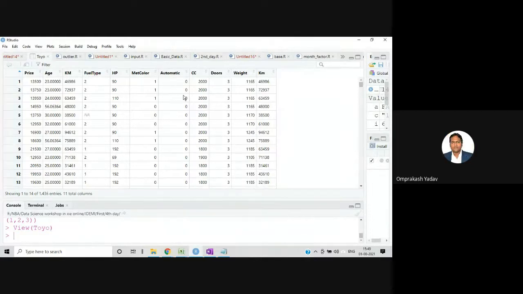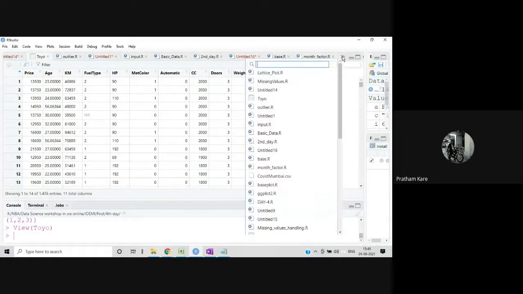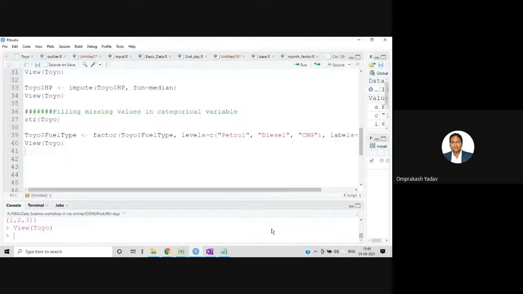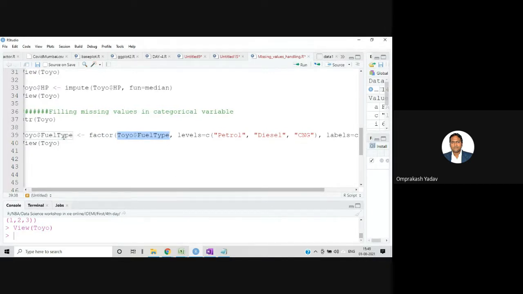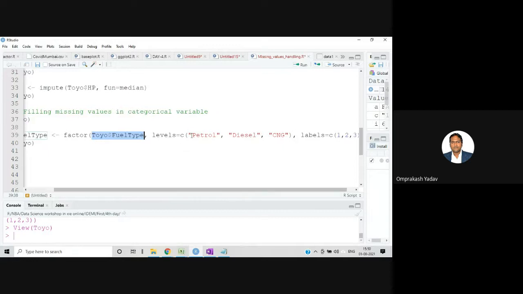Sir, could you just show the code once? Yeah, I'm going there. So I executed what I did. I just tried to convert to factor with the factor function. The first parameter is the column name, and on the left hand side we also have to mention that column name, since we are inserting. So we need to specify the levels. In that column, if you check, there are three labels: petrol, diesel, and CNG.